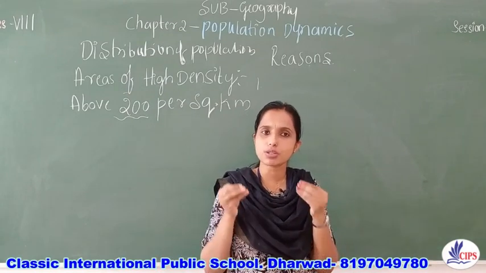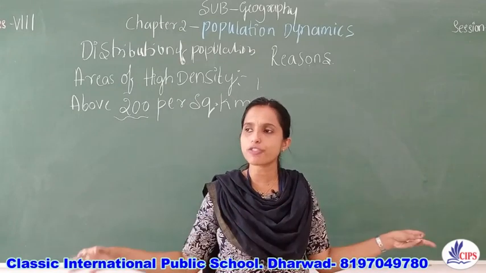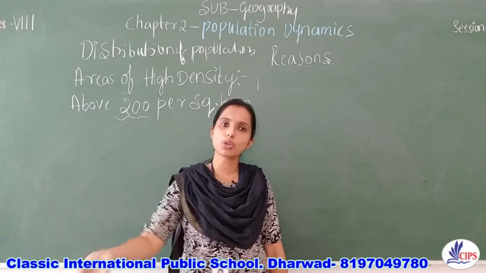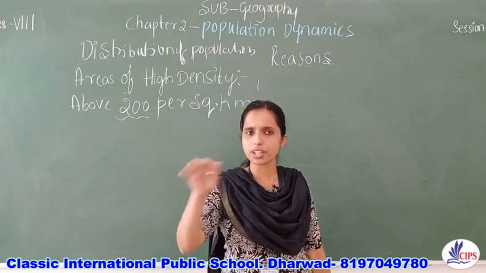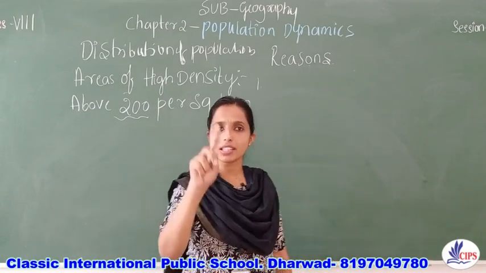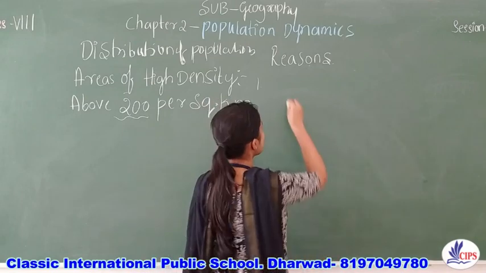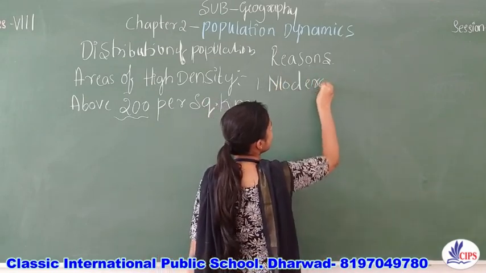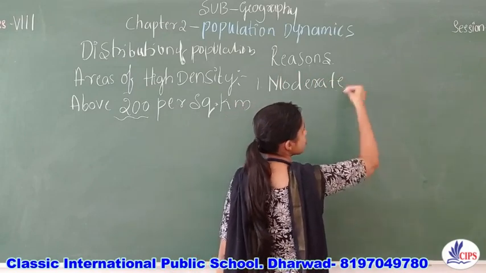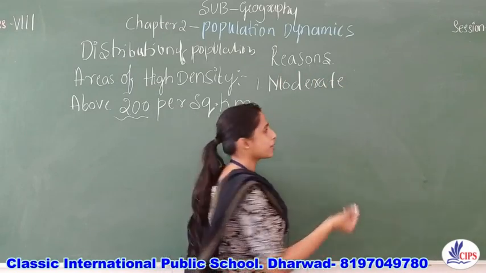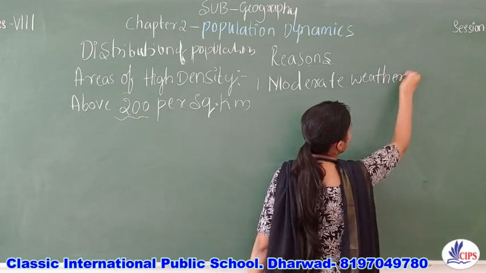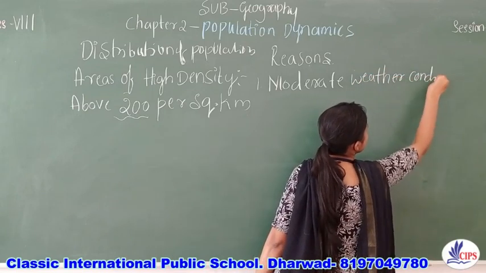These regions do not suffer from extremes of temperature, not too high, not too cold, a moderate level of temperature. That is the first reason why these countries are highly populated.